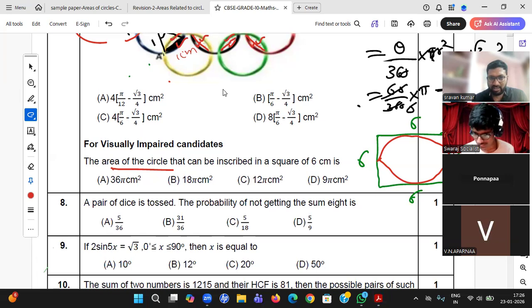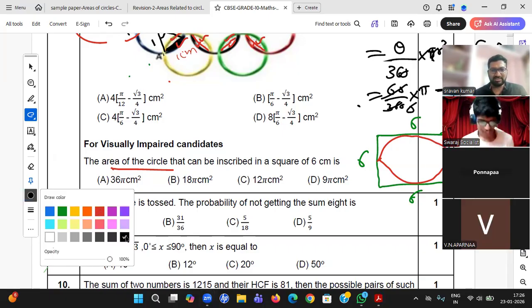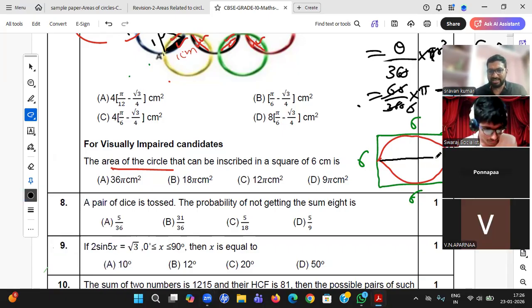Okay, Fadila and Shrugal, right answer, matching answer. Good. Others, right, student? It's an easy question. You see, this is a circle, and this is the radius. So diameter is 6.